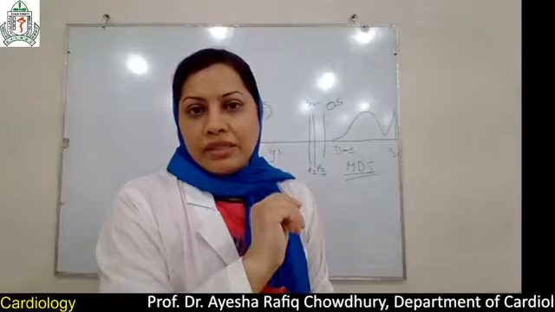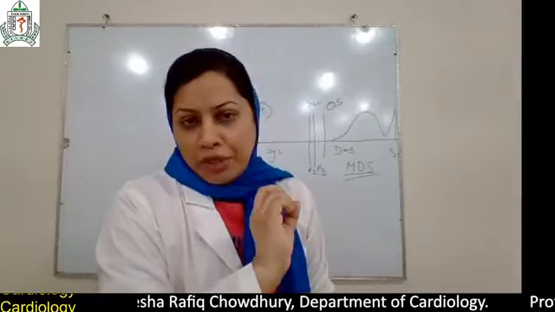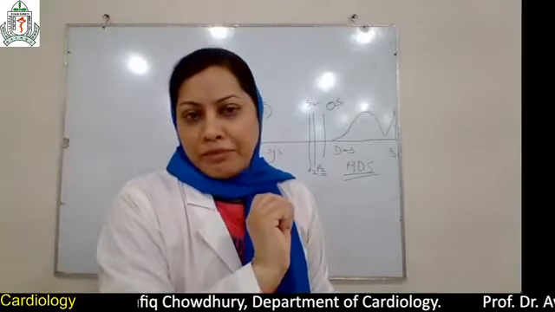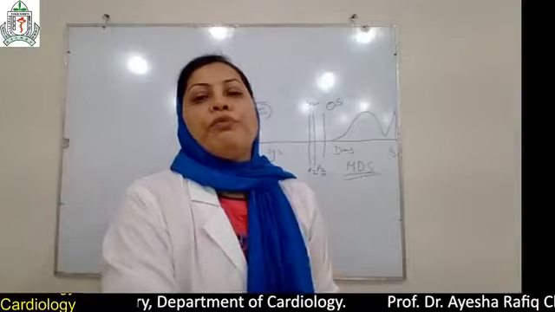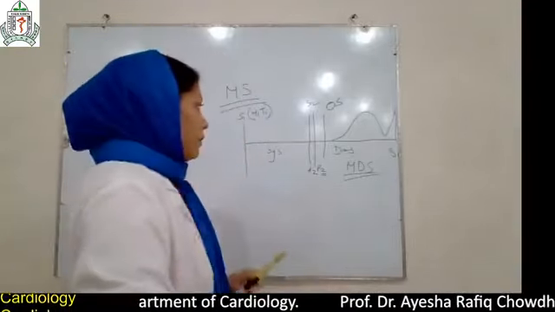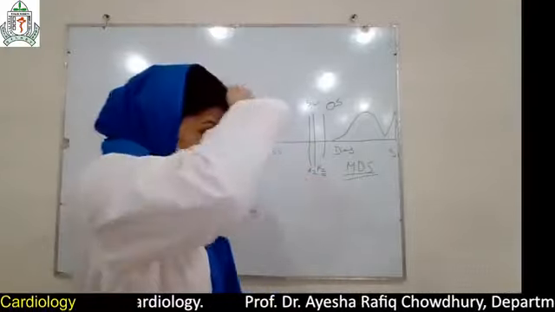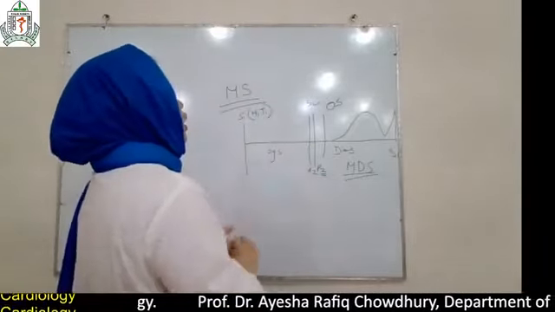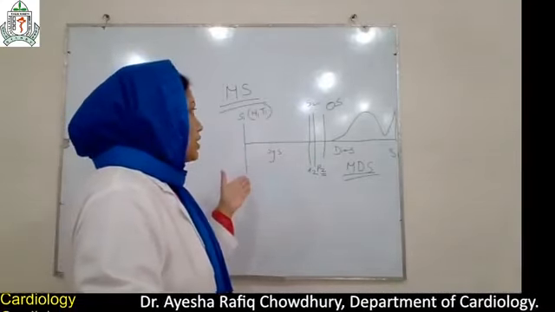These are the points: S1 could be soft, P2 loud, the opening snap disappears, and there is prolongation of the mid-diastolic murmur. Is that clear to you? It is most important in exam-oriented questions.